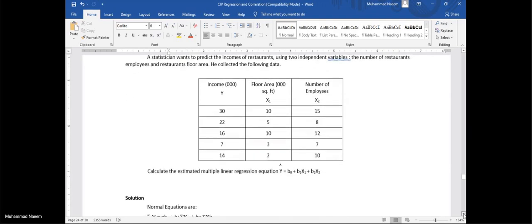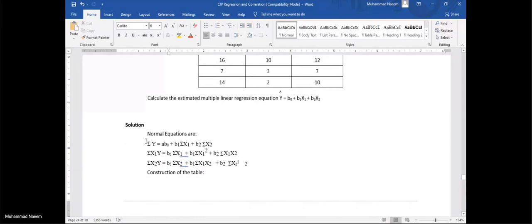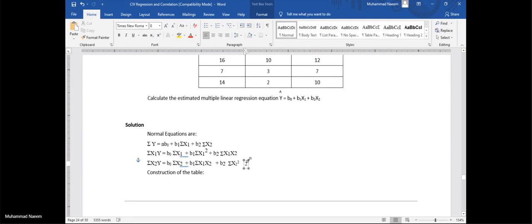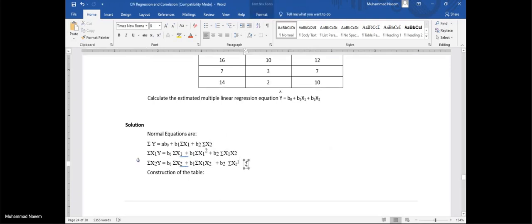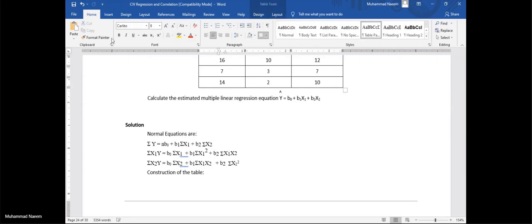The only difficult thing is to find the normal equations. This procedure is very simple because the normal equations are almost the same as we have done in our previous examples.